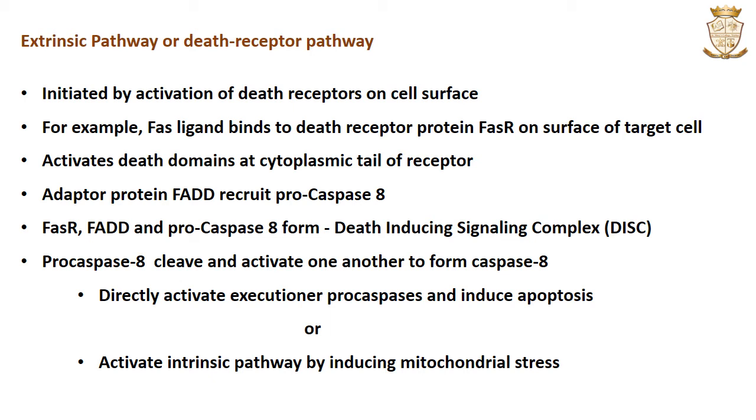Now, we will discuss the extrinsic pathway. It is also known as the death receptor pathway. This is initiated by the activation of death receptors on the cell surface. For example, killer lymphocytes can induce apoptosis by producing a protein known as FAS ligand, which binds to the death receptor protein FAS, or FAS receptor, on the surface of the target cell.